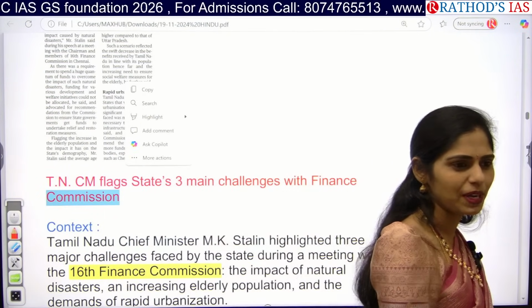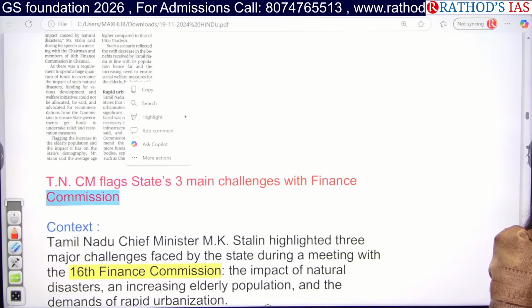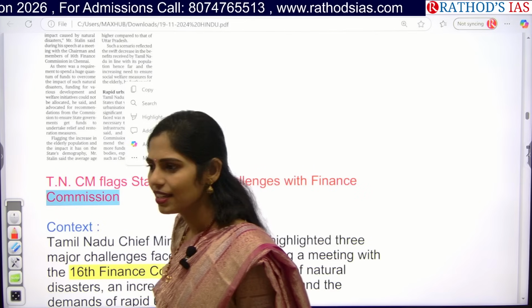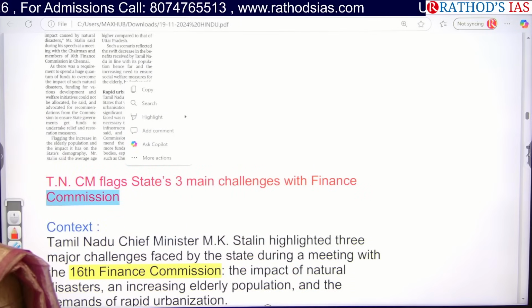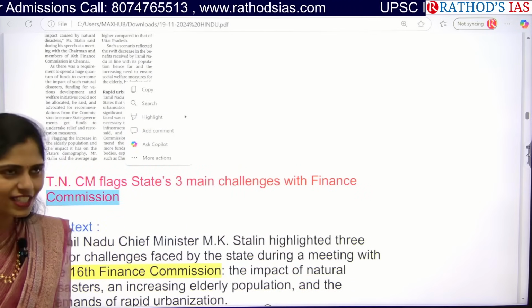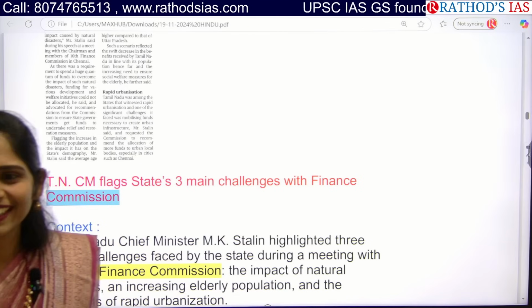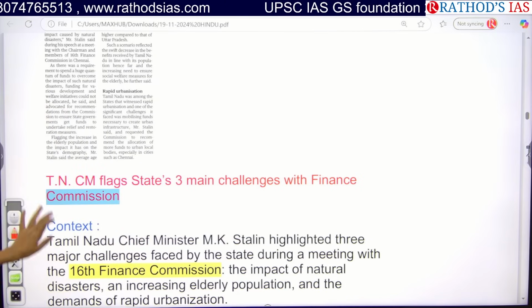Economy from GS paper 3, polity GS paper 2, next. From which subject can we deal with this? Only polity and economy? Okay, governance, society, social issues, ethics. Okay, so let us see why it is in the news.